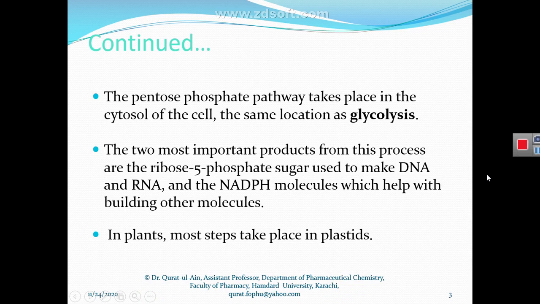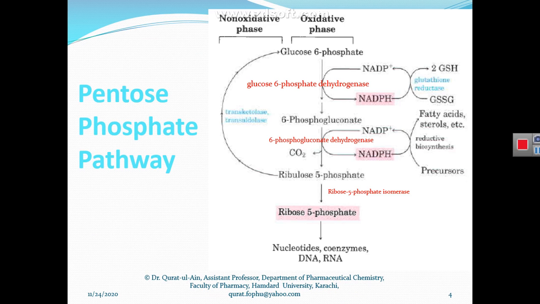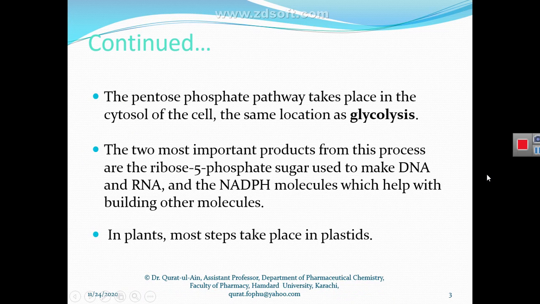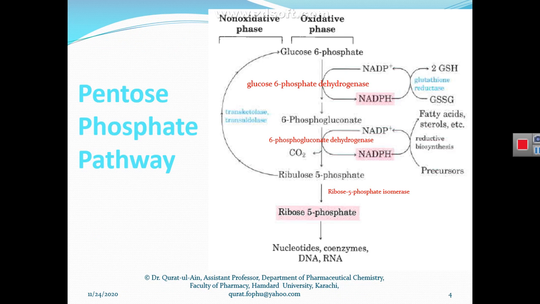During this lecture, we would be discussing how glucose 6-phosphate is further oxidized and forms the 5 carbon sugar that is used as a precursor to synthesize DNA and RNA nucleotides.